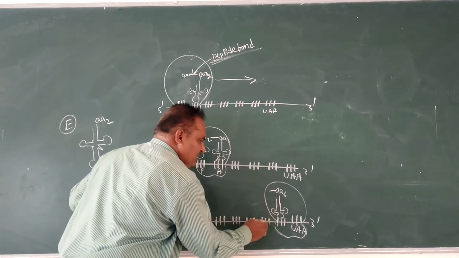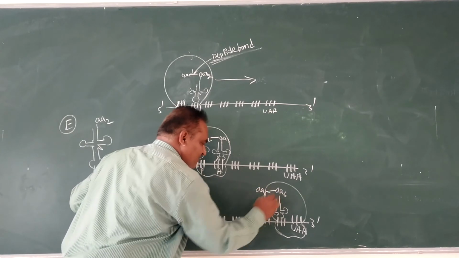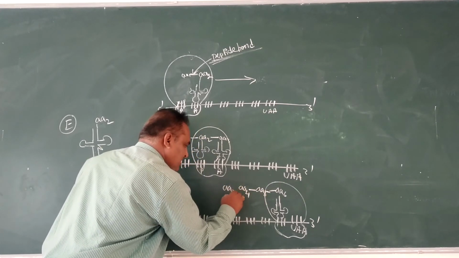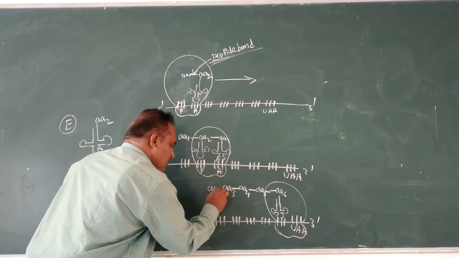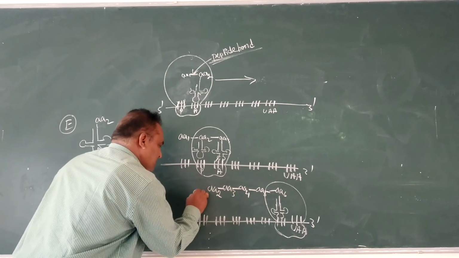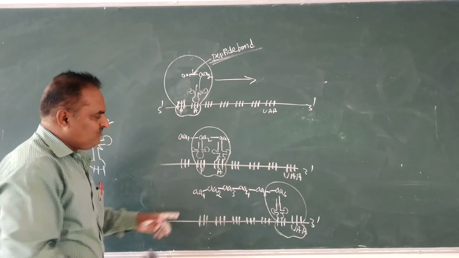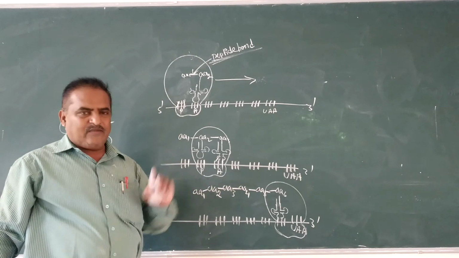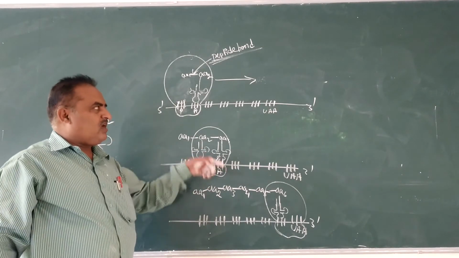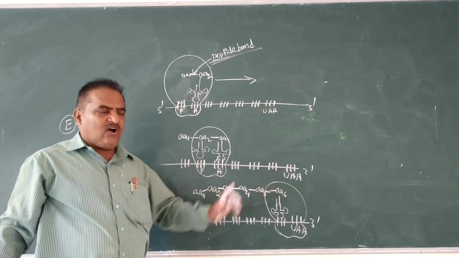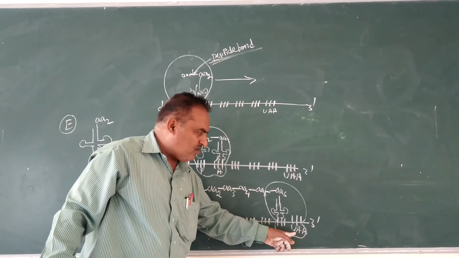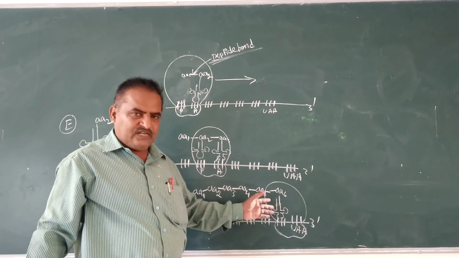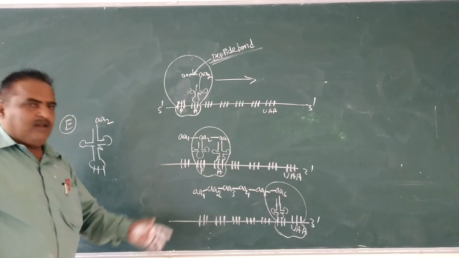In this region amino acid 5 is coded, amino acid 4 is coded, amino acid 3 is coded, amino acid 2 is coded, and here there is amino acid 1. Between the amino acids, peptide bonds are formed. The amino acid chain, that means the protein chain or peptide chain, is elongated up to the terminator codon. This whole process is called elongation of the polypeptide chain.